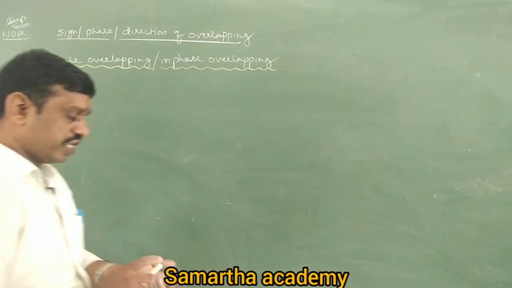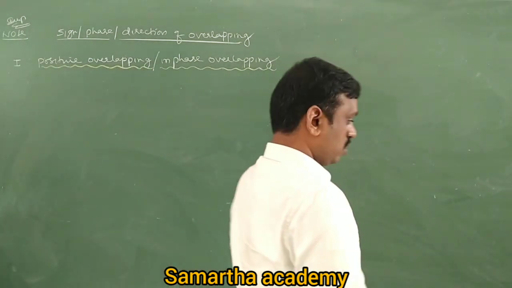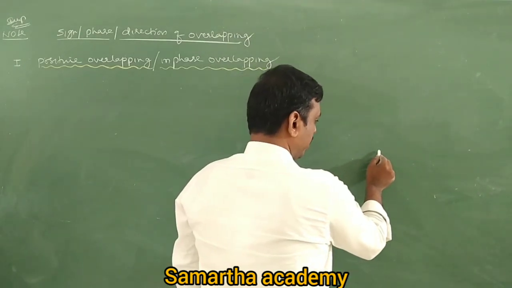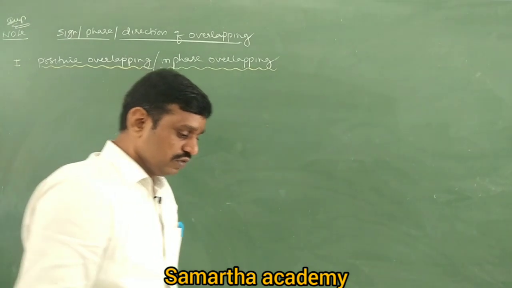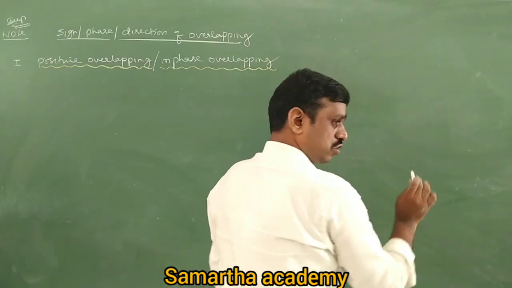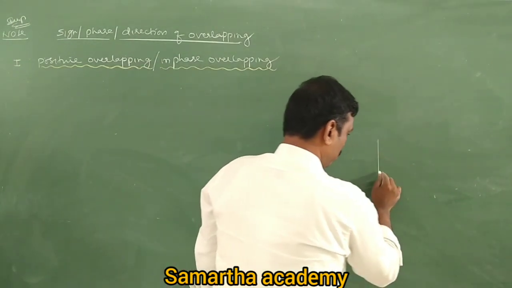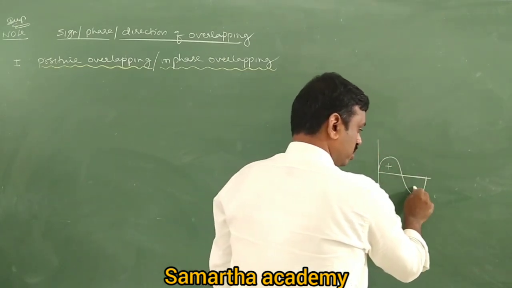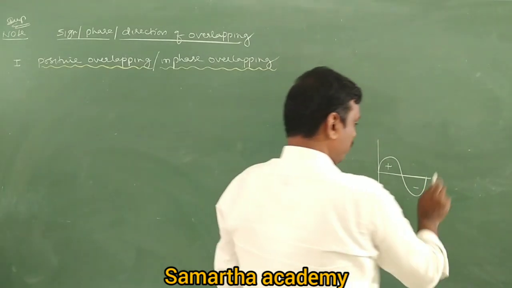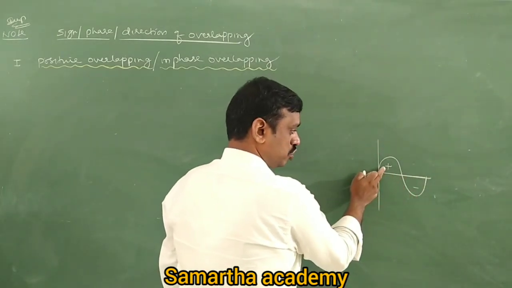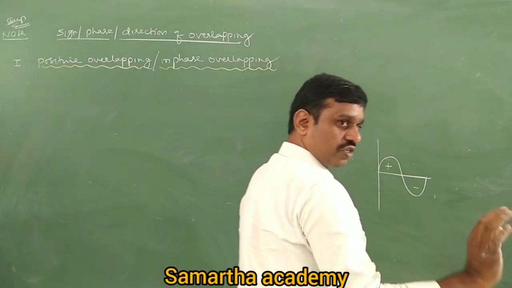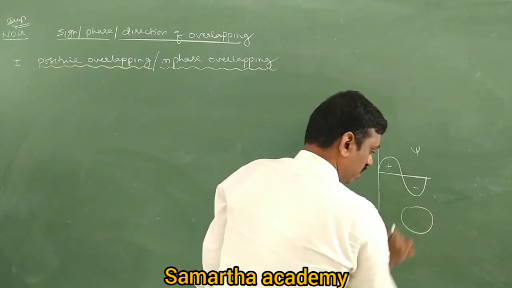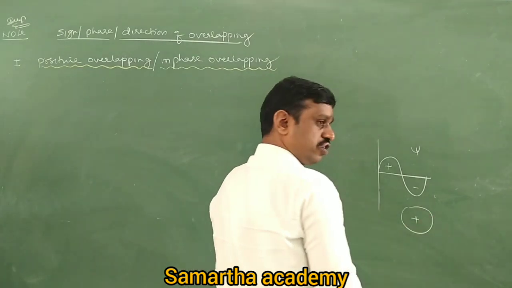We study orbitals in atomic structure. An orbital has a sign, which is nothing but the wave function. An orbital can be represented like a wave, with a positive and a negative wave function. It is not a charge. An s orbital always has a positive wave function.